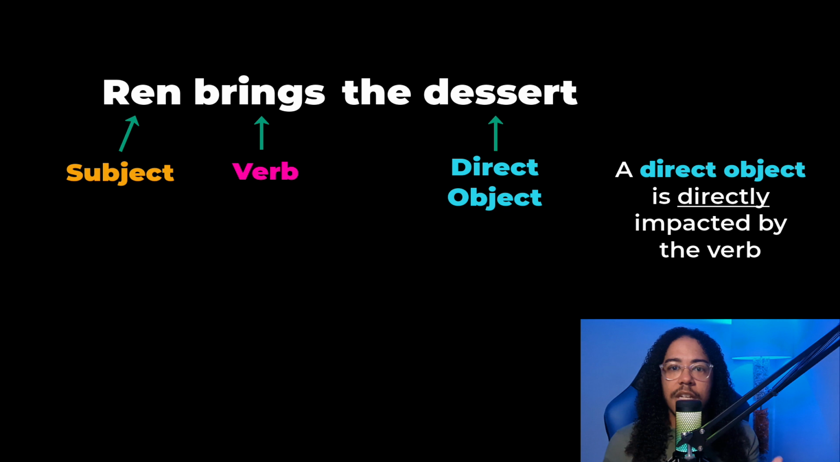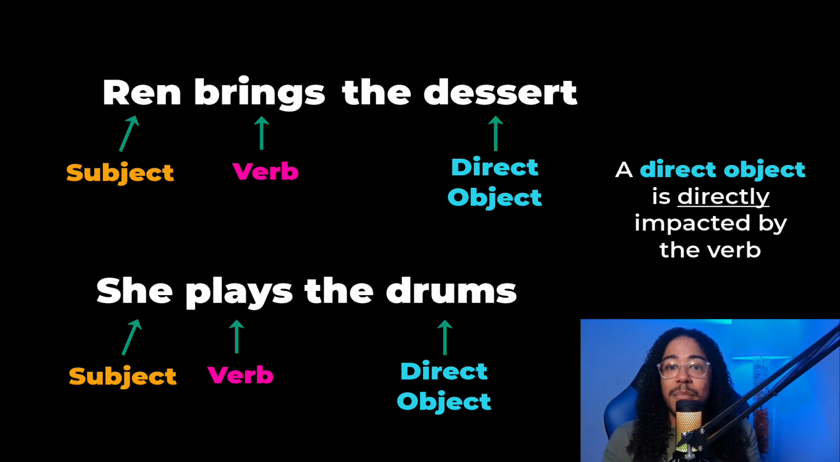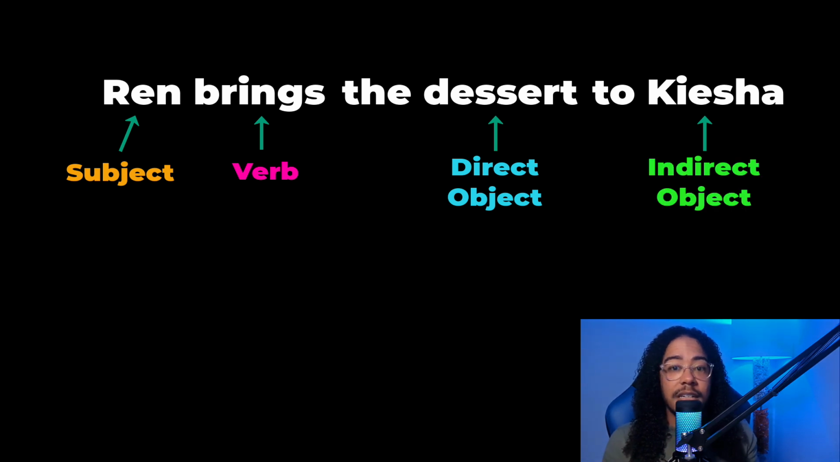So if a sentence said, she plays the drums, she is the subject. Plays is the verb. Drums is the direct object because it's what's being played. Muy bien. So far we understand that we've got a subject, a verb, and a direct object. Now, sometimes our main character has a supporting cast, right? So what if I said, Ren brings the dessert to Keisha? Ren is the subject. Brings is the verb. Dessert is the direct object. And now Keisha is the indirect object.